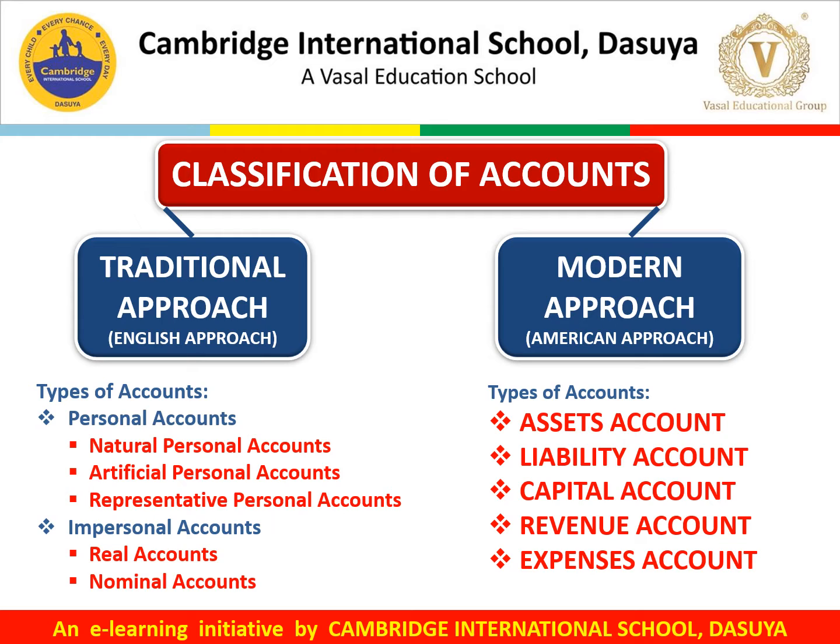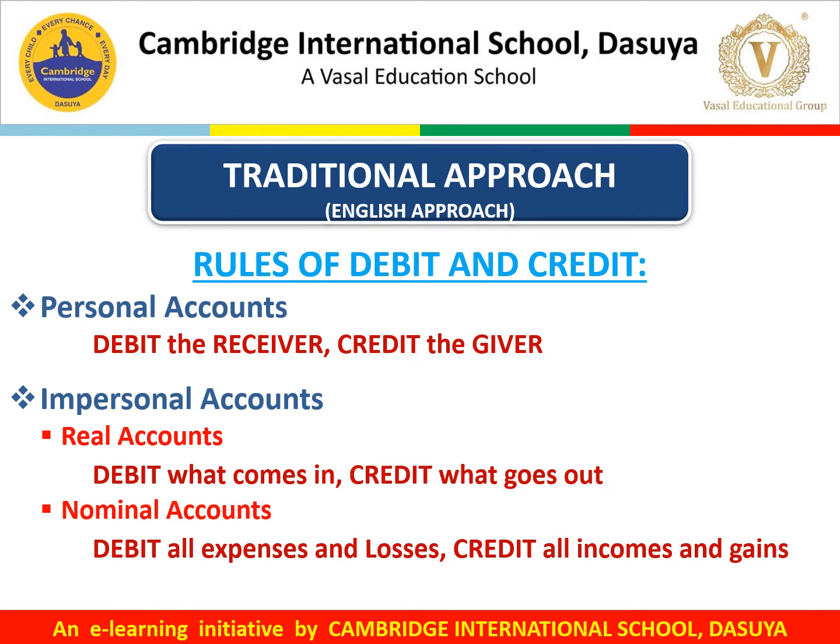Whereas in the modern approach, we will be using types of accounts in the name of assets account, liability account, capital account, revenue account, or expenses account. We have categorized into these five accounts. Let us revise the traditional approach.